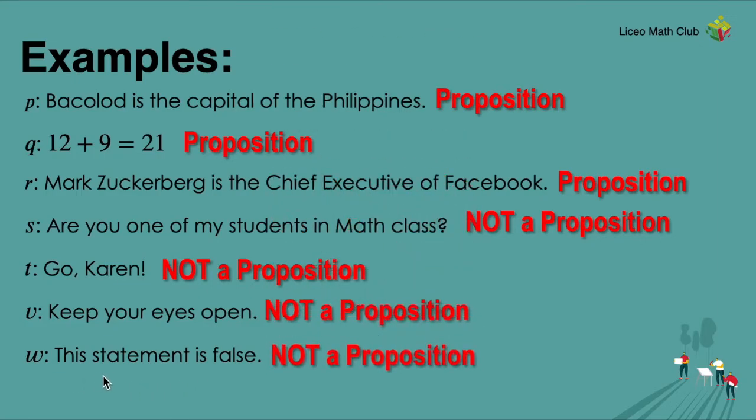This is one classic example of a paradox, wherein it goes on forever and doesn't have a consistent truth value. When you say that this is true, it's saying that it's false. If this is false, it's saying that it's true, and it goes round and round and round. Okay, so those are examples of propositions.